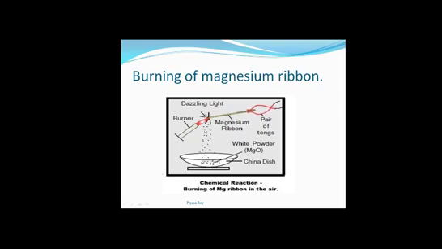So during this reaction, when magnesium ribbon burns in presence of air, it gets combined with atmospheric oxygen, and it will form magnesium oxide. So the reaction is Mg plus O2 gives MgO. So magnesium oxide is the product in this reaction, and this magnesium oxide has a totally different chemical composition than that of magnesium and oxygen.